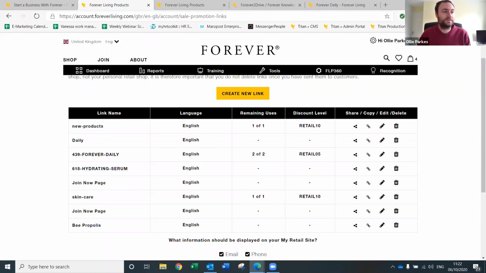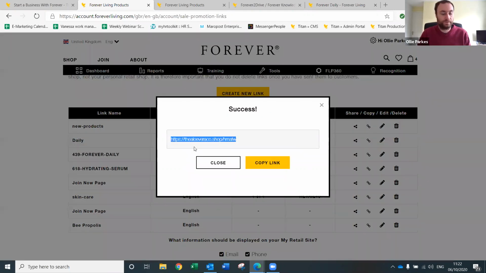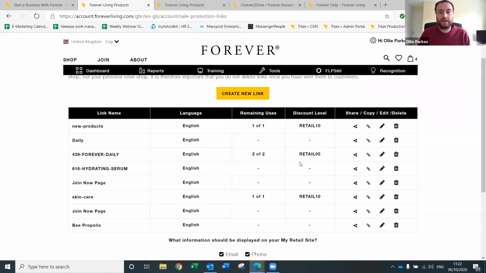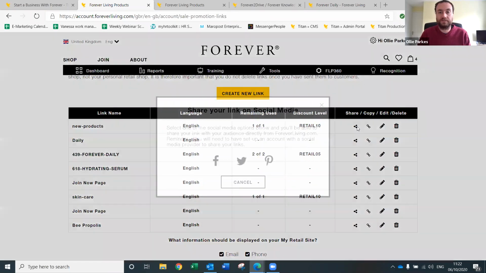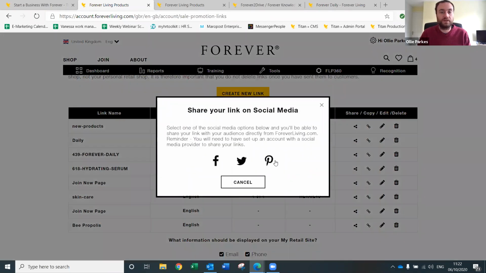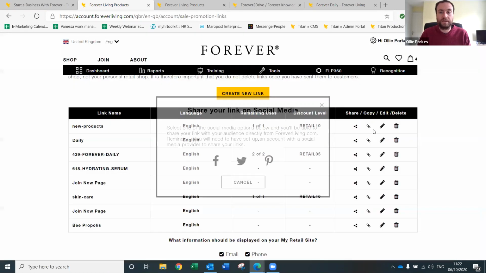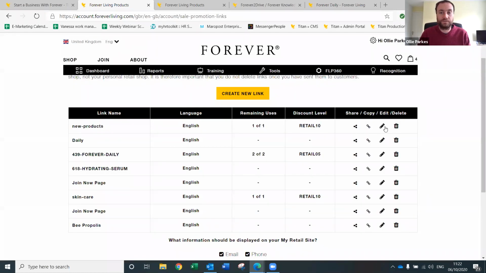Is it possible to offer discount using Forever Reach too? It doesn't do it specifically with Forever Reach, but you can just add the link into it. So any email software that you use, any social media, you just copy that link. So here's new product, for example. You click on this here, and then just copy that link, put that into any email that you want, and it will work that way. You can also share. If you click here, you can share to Facebook, Twitter, or Pinterest as well. By using that one, you can delete the links at any point, and you can edit the links there.